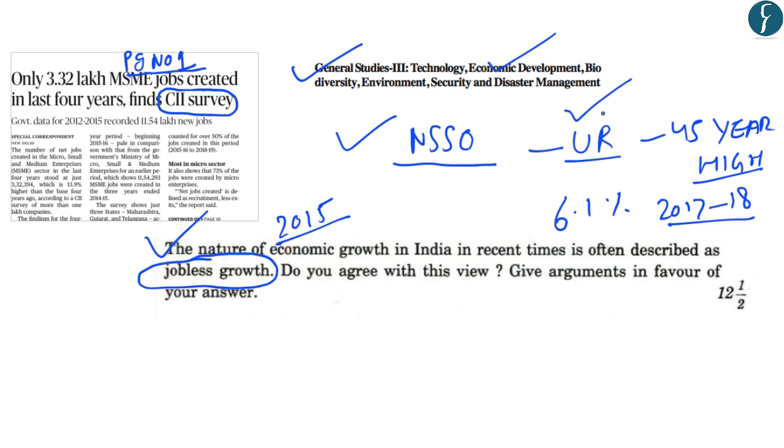So that is why such conflicting reports can be used in answering your questions. For example, while highlighting the unemployment rate, you can use the findings of the NSSO survey. While highlighting the jobs which are being created in the Indian economy in the current scenario, you can highlight the findings of the survey of CII.